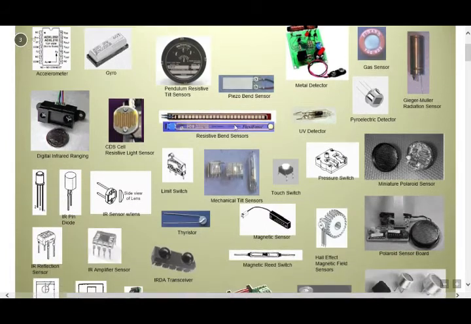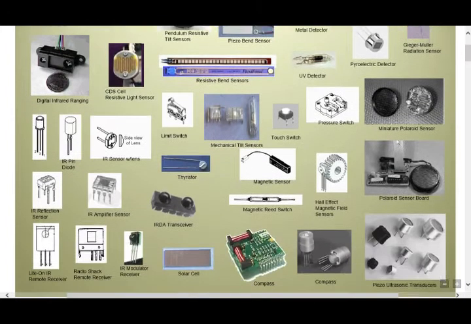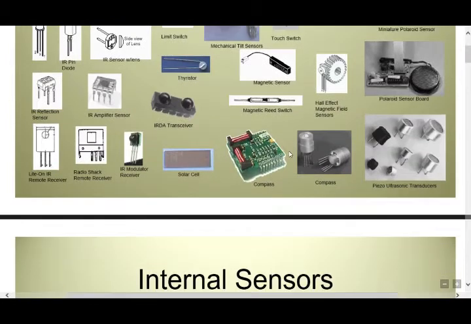In this slide also different types of sensors are there. Here, magnetic sensor, touch sensor, limit switch, amplifier, magnetic reed switch, Hall effect sensor, UV detector. These are the different types of sensors.